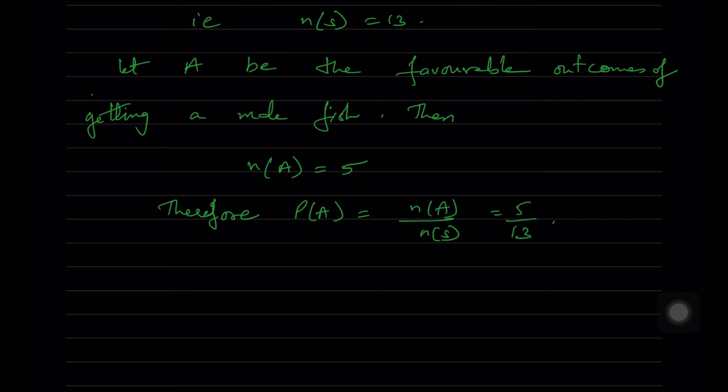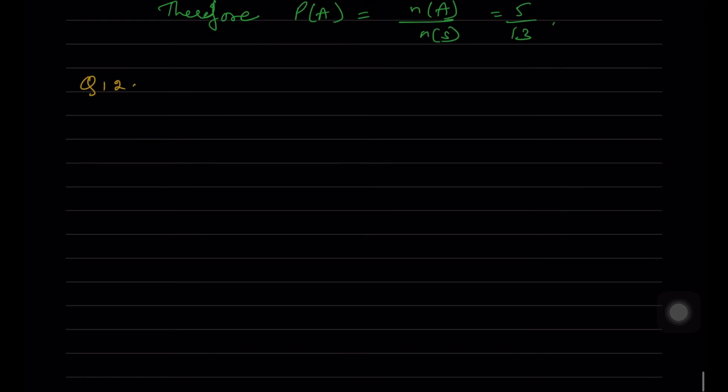Next, going to question 12. Question 12.